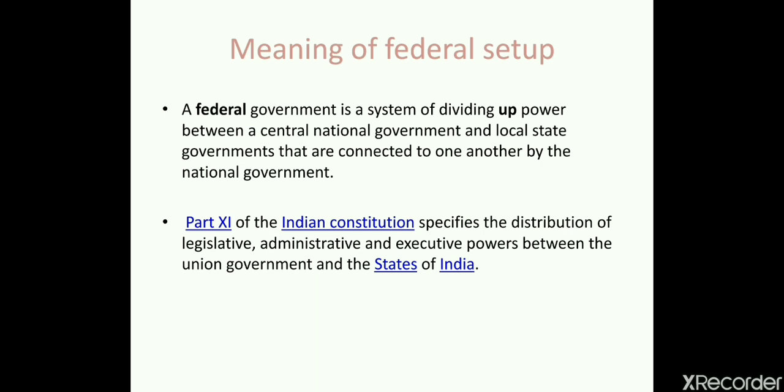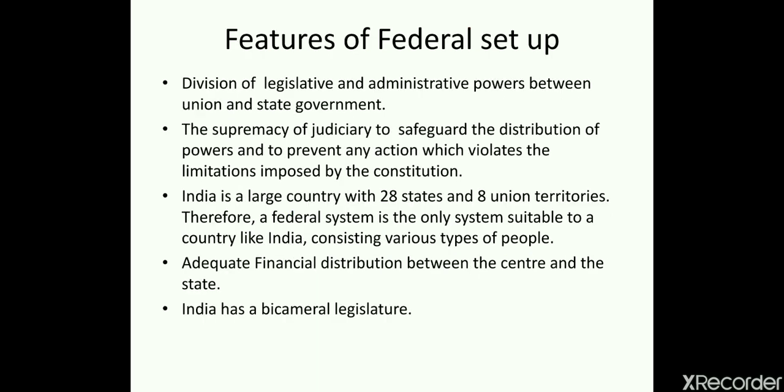Part 11 of our Indian Constitution specifies the distribution of legislative, administrative and executive powers between the Union government and the states of India. So here all the powers have been divided. It is not in the hands of one person, one country or one particular state. It is divided. Therefore we have the federal form of government in our country.